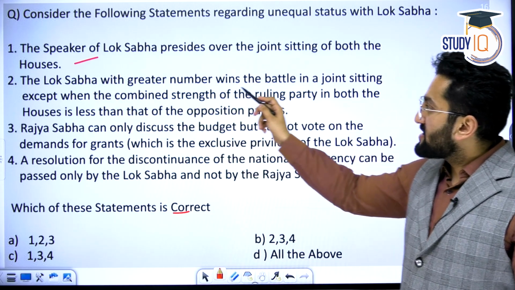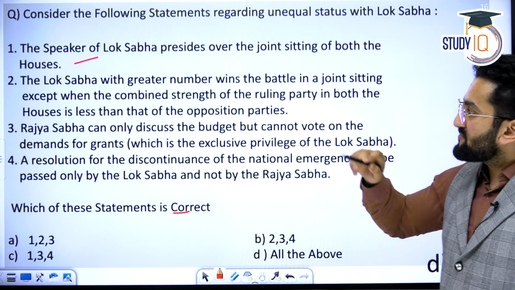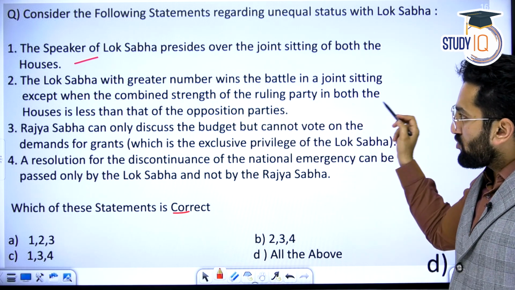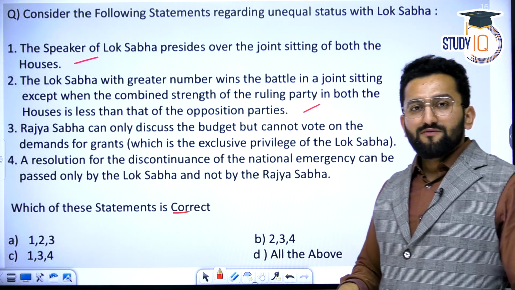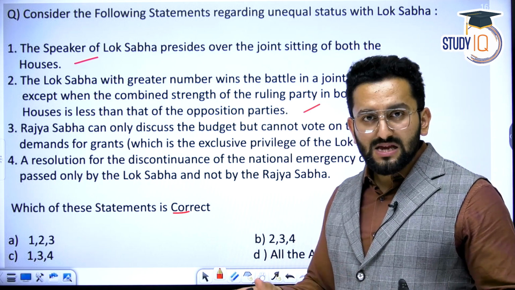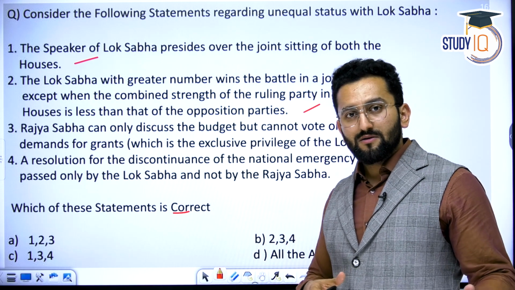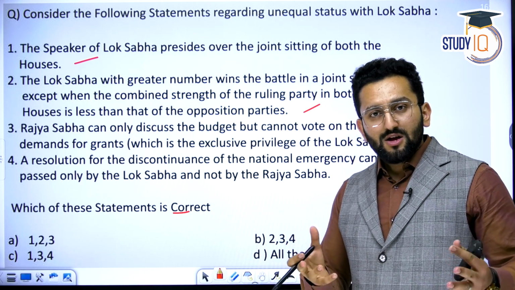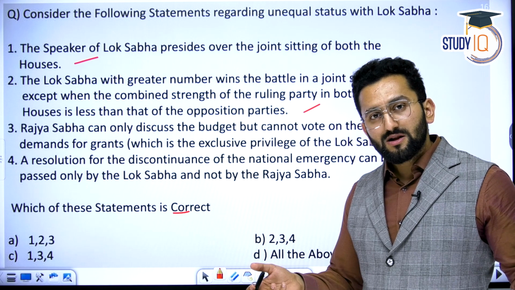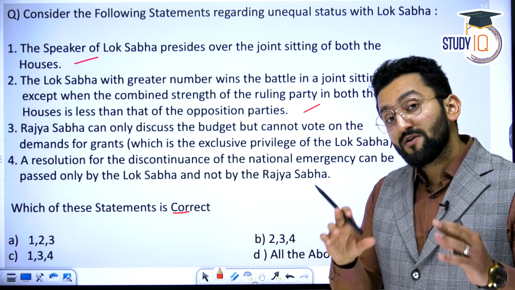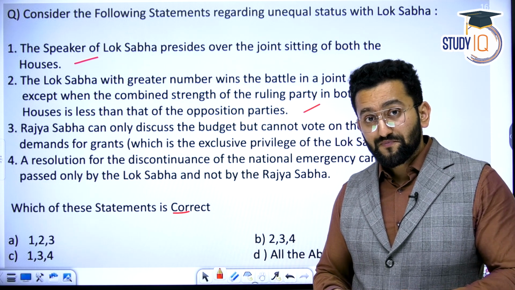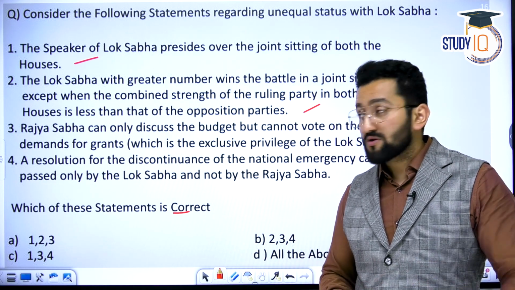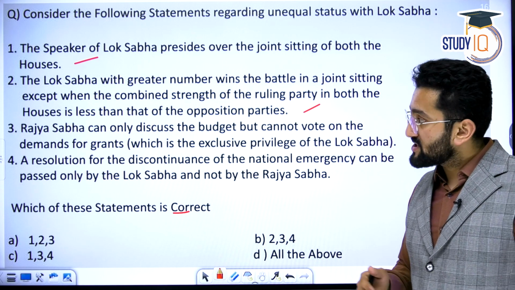The Lok Sabha with greater number wins the battle in joint sitting, except when the combined strength of the ruling party in both houses is less than the opposite parties. Yes, we compare the Lok Sabha and Rajya Sabha on numerical strength in comparison to both. Lok Sabha has more members in number, so definitely they have an advantage. But if the ruling party does not have combined strength, and Lok Sabha, Rajya Sabha opposition members are more, then obviously they cannot have this advantage.